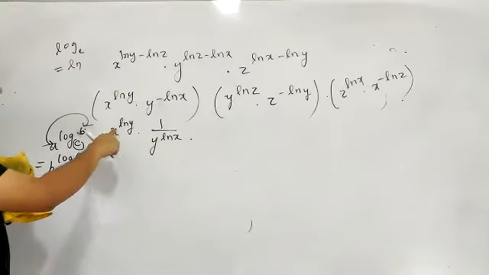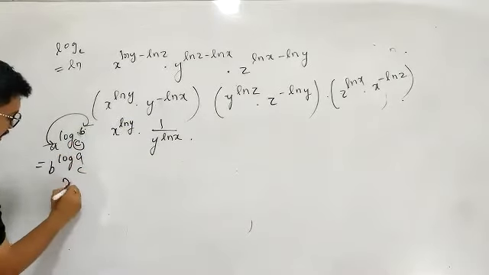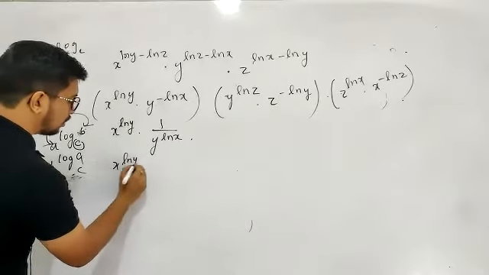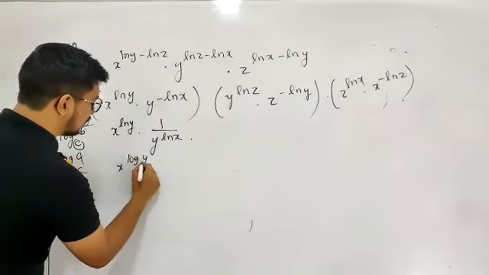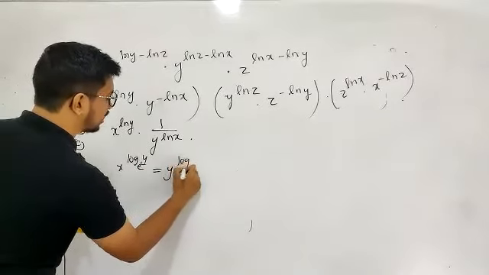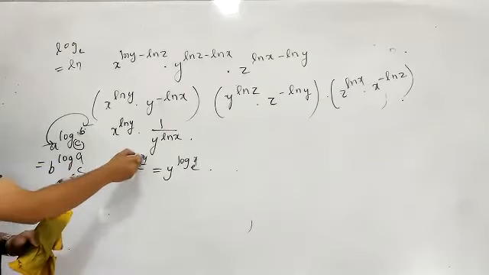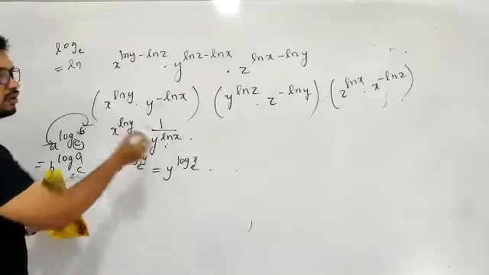Now you see x power log y, x power log y. I can write here x power log y to the base e. This can be written as y power log x to the base e, because I can interchange between this one and this one, keeping the base as it is. So this part and this part are absolutely same.